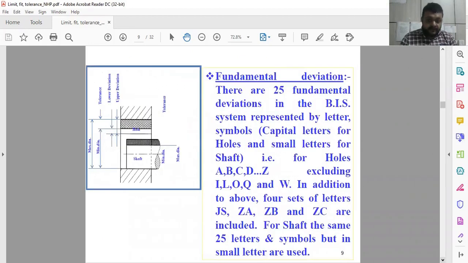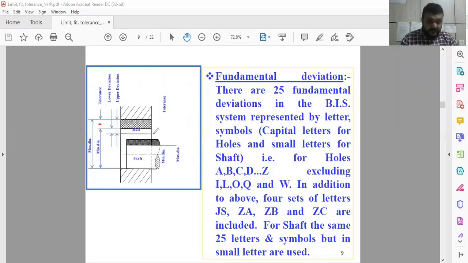Now, fundamental deviation. Here you can see the maximum diameter and minimum diameter, and the difference between the maximum dimension and minimum dimension is considered as tolerance. So this one is the tolerance and this one is the low limit.